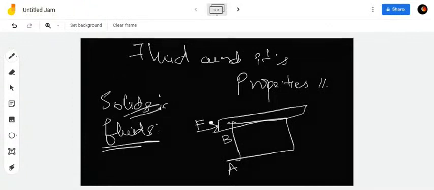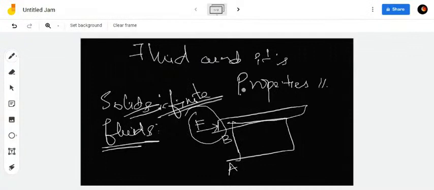For solids, if we apply some external shear force here, they'll start deforming. Okay. So due to deformation, the internal resisting shear force will be in the opposite direction. So after a point of time, when your resisting shear force becomes equal to the external shear force, then your deformation will stop. Okay, hence your solids will always undergo finite deformation, or finite shear strain, that is tau is directly proportional to d theta, and this d theta itself I already told you yesterday.